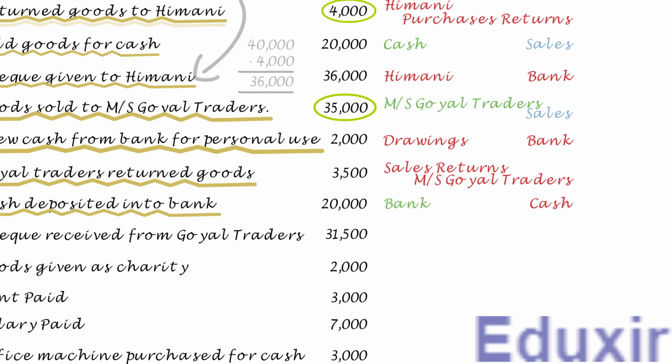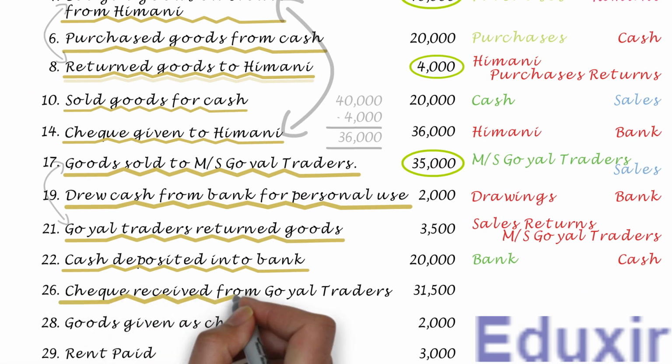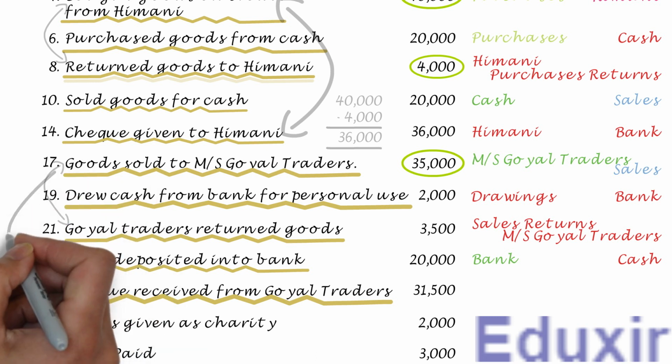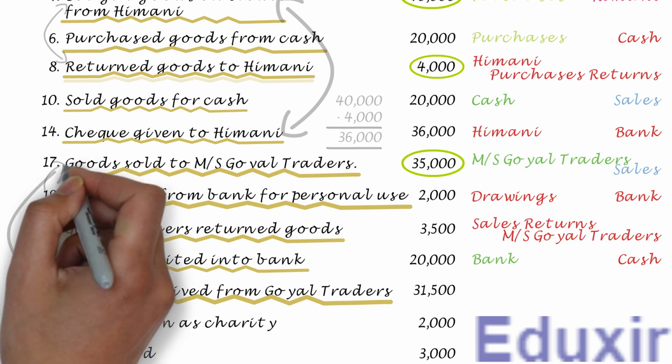In this transaction, a check of 31,500 rupees is received from Goel Traders. As we discussed earlier, when the business is paying to the creditors or receiving cash from the debtors, we need to verify the previous transactions. This helps us to find any discount being received from the creditors or any discount provided by the business to the debtors. If we check back, we can realize that this transaction is related to the transaction done on 17th